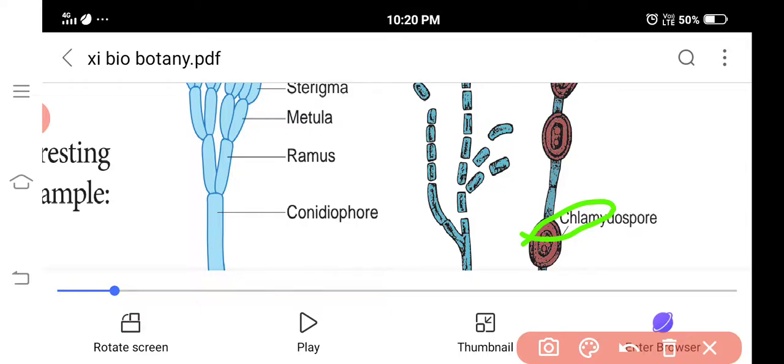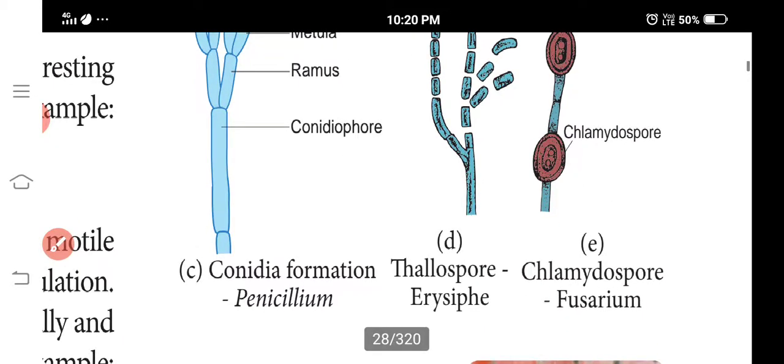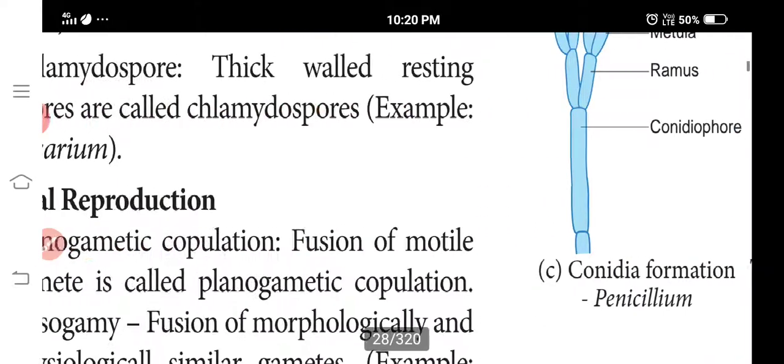These are hyphal cells, but the normal ones are thin, while this portion is thick-walled. Thick-walled resting spores are called chlamydospores. Do you understand? An example is Fusarium. Next we discuss sexual reproduction.